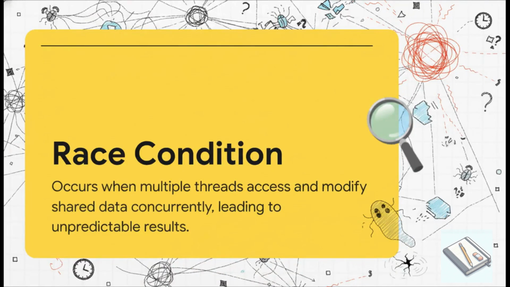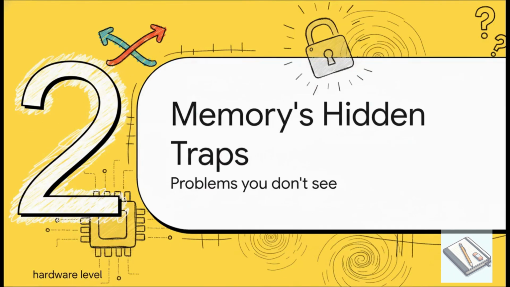So a race condition isn't just a regular bug. It's this sneaky, devious bug that might only show up once in a blue moon, making it an absolute nightmare to track down and fix. It's pretty much the root cause of all kinds of flaky, unreliable behavior in concurrent apps. Now, if you thought race conditions were a bit of a mind bender, buckle up. The problems can get way, way more subtle.